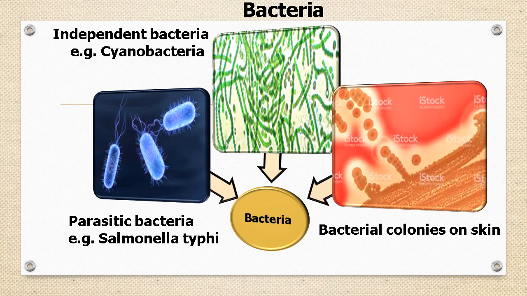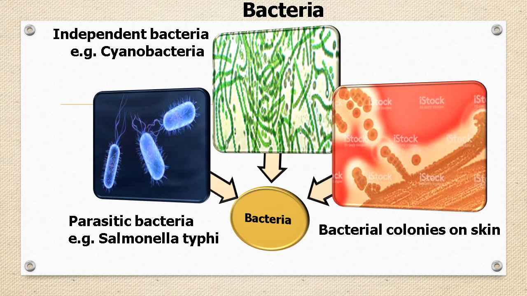Parasitic bacteria live in the body of other organisms. For example, Salmonella typhi is the bacteria responsible for typhoid fever. These bacteria are mainly found in the intestine of human beings, and they get transmitted through contaminated food and water.